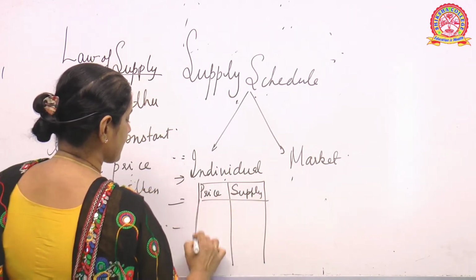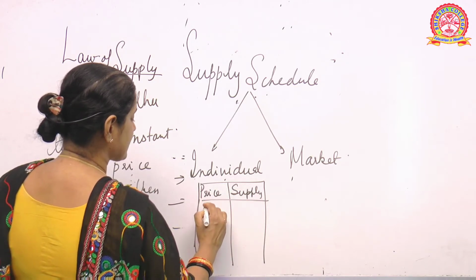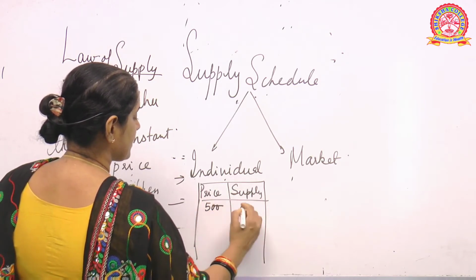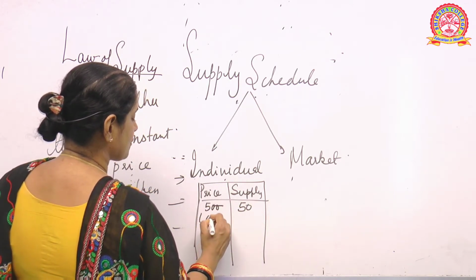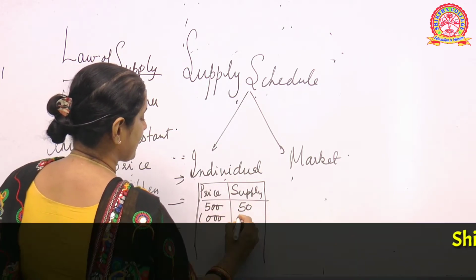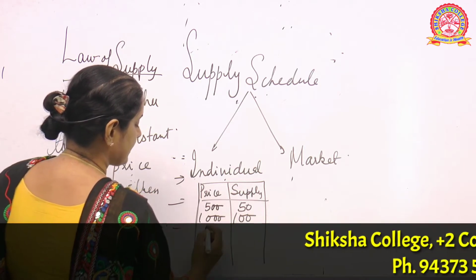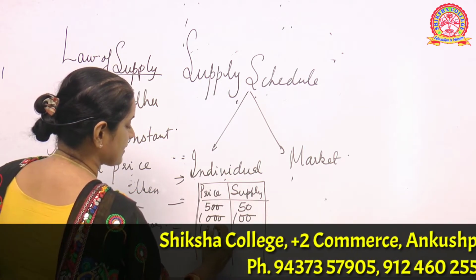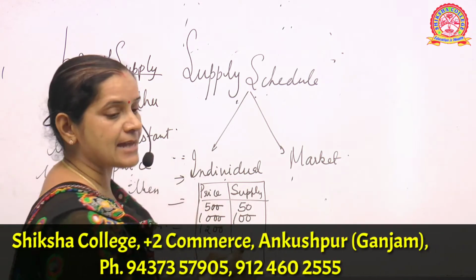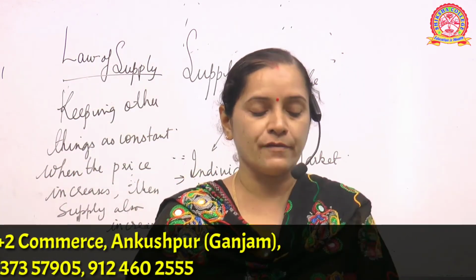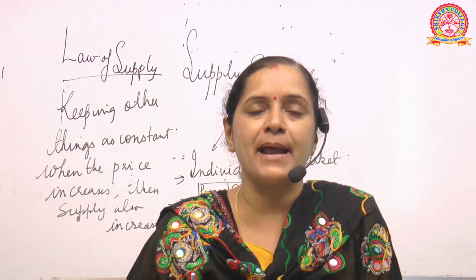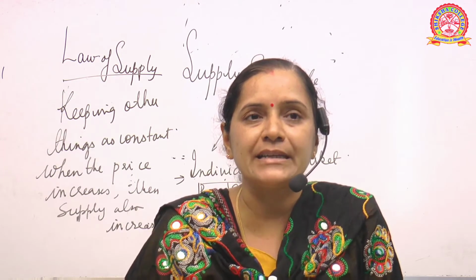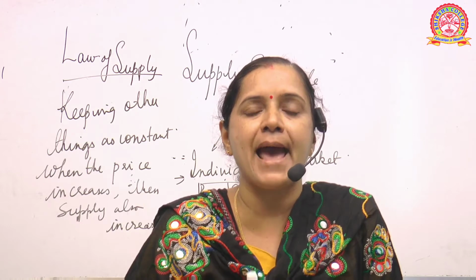Suppose the price of the commodity is 500, supply is say 50. Suppose this increases to 1000, supply is now 100. Then this is 1200. See, gradually there has been an increase in the prices. So when there is a gradual increase in the prices, the supply also increases. That is what the law of supply actually states.